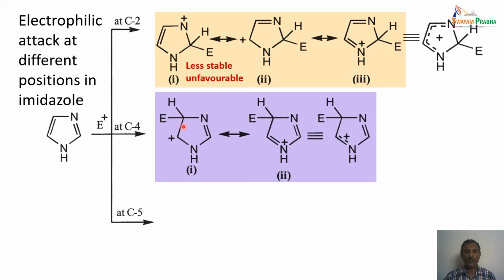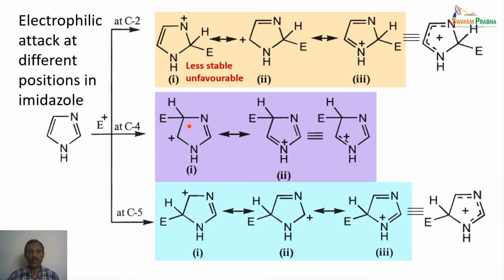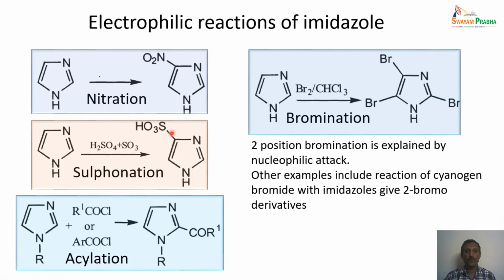If you look at C4, we have a couple of resonance stabilized structures, so this is a possible case where the electrophile can attack C4. When we look at C5, we have more resonance structures stabilizing this intermediate. So when we compare the C4 and C5 attacks, we can clearly say the C5 attack is the most preferred one because of the various resonance structures that are possible. Of course, the reaction conditions and the nature of the electrophile also decide where the reaction will actually take place. Here we have some of the electrophilic reactions of imidazole.